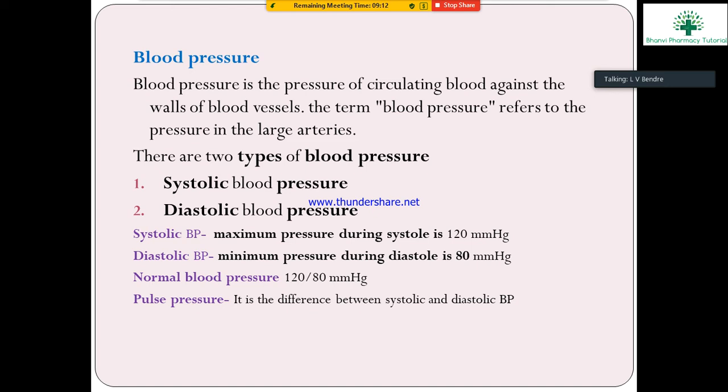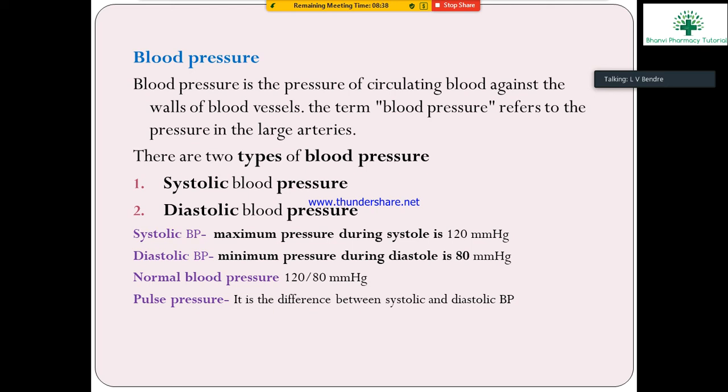Systolic means contraction, and diastolic means relaxation. In systolic BP, the maximum pressure during systole is 120 mmHg. Next, diastolic blood pressure: the minimum pressure during diastole is 80 mmHg.